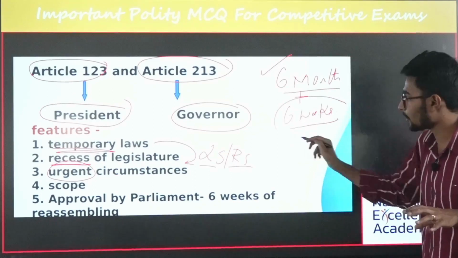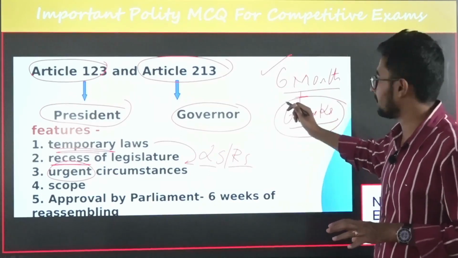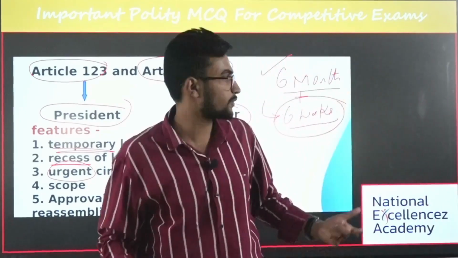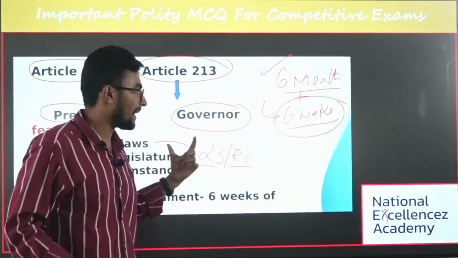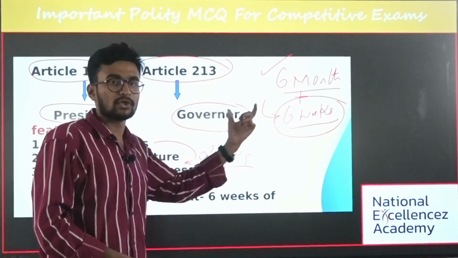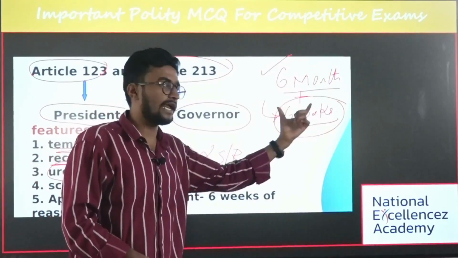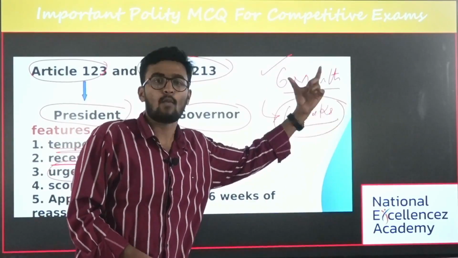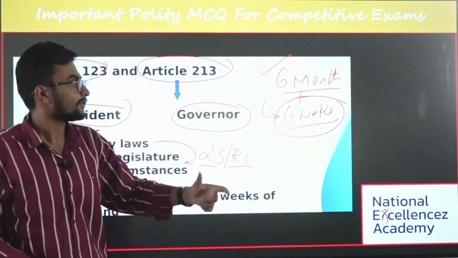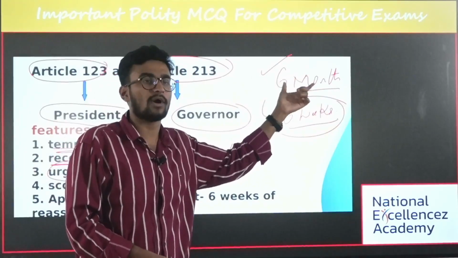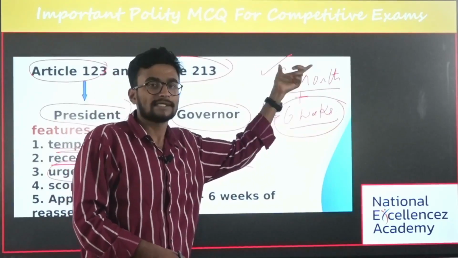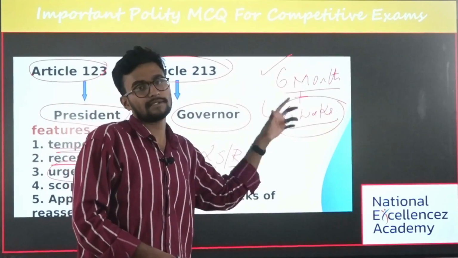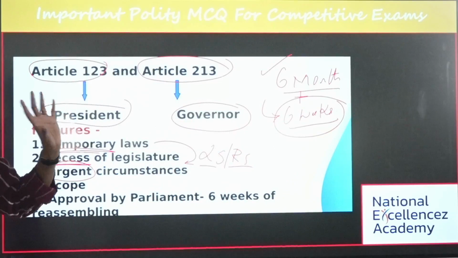The second most important thing is, after the house has reassembled, they will give 6 weeks. Within those 6 weeks, the parliament should take up that ordinance and frame an act, or else that ordinance becomes null and void. So you should know the maximum lifespan of an ordinance is 6 months and 6 weeks. After reassembly, it is 6 weeks. Is it clear?